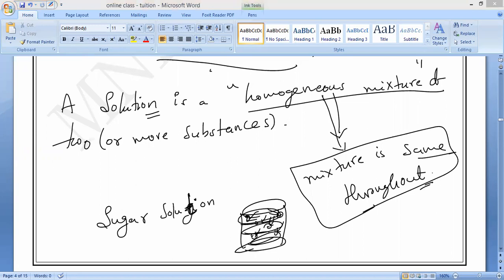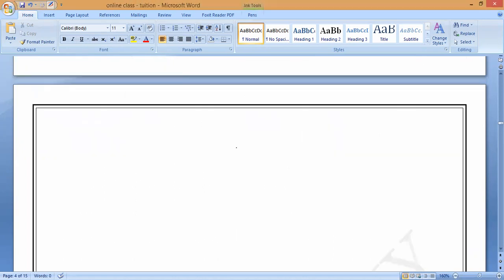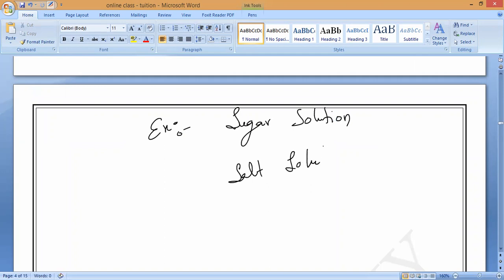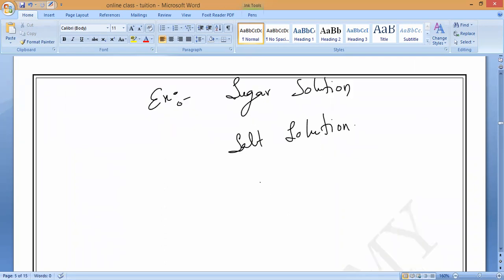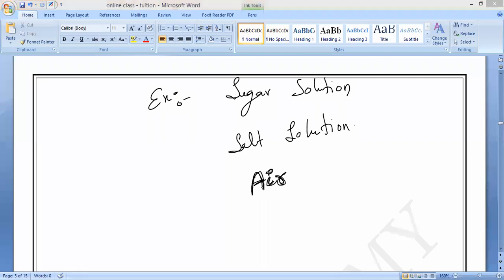Now, what are some examples of homogeneous solutions? Just now I have taught you one example. What is that? Sugar solution. Next one is salt solution. Air also we can consider a homogeneous mixture. But at present, because of pollution, we are considering it heterogeneous. But still, textbooks are following it. Air is also called a homogeneous mixture.